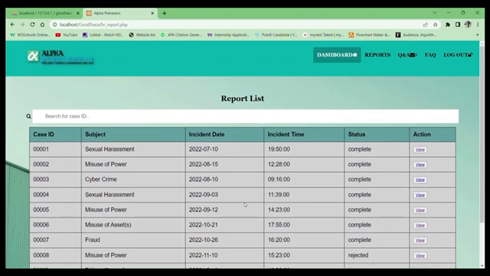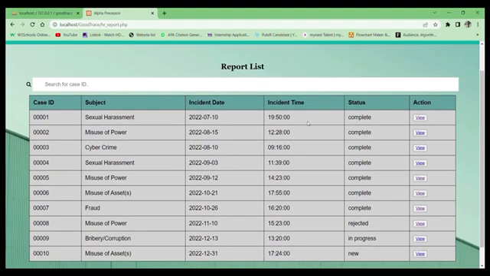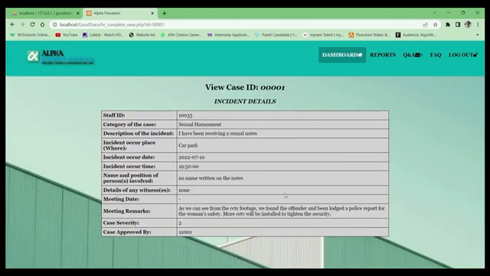So HR can search for the cases in the search bar. They can search for a case that they want to review, or if the management asks for a case, they can search for that. So it will be easier for HR to search for a case that they want to review. Okay, then for example, if they click view, okay, so here the case ID and case details will appear on the screen as follows.